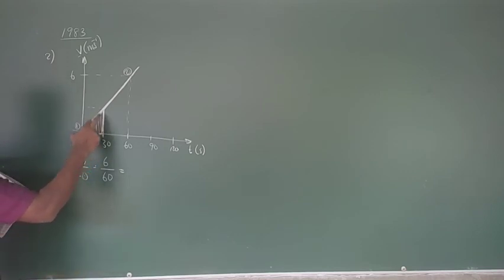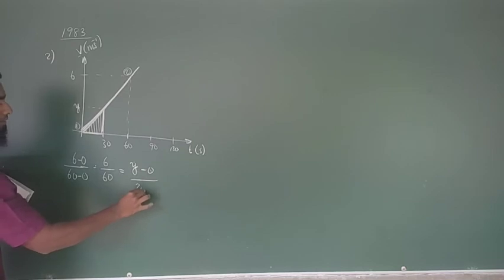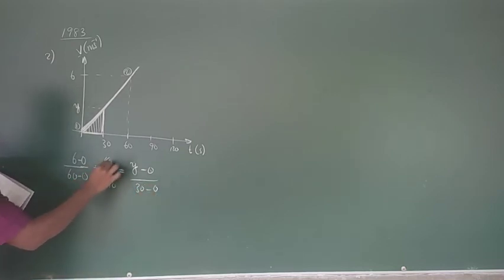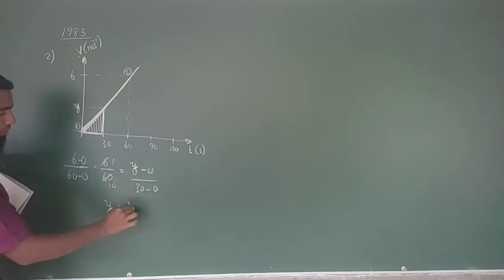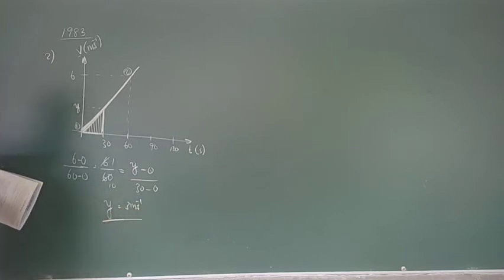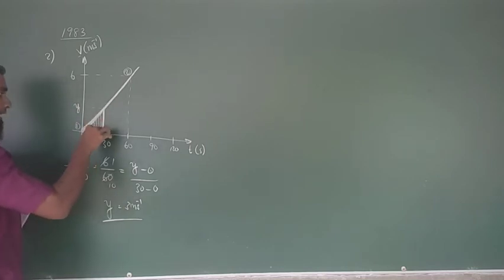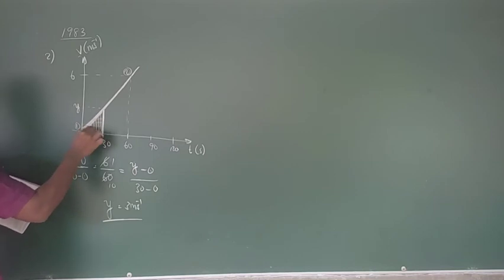The gradient here is how much? Y2, we don't know that x, or in the y-axis we will take it as y. Y minus 0 divided by 30 minus 0, right? Then this is going to be 1 over 10, right? Then the y is going to be equal to 3 meter second minus 1, right? Then you know the perpendicular height and the base, right? Therefore you can find the surface area.